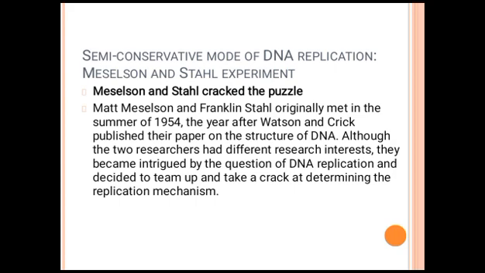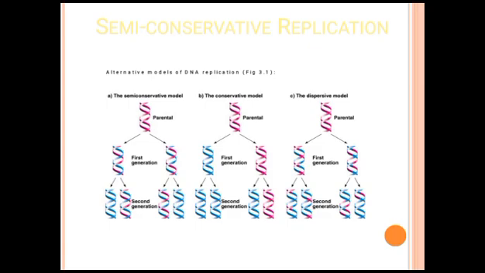Matthew Meselson and Franklin Stahl originally met in the summer of 1954, the year after Watson and Crick published their paper on the structure of DNA. Although the two researchers had different research interests, they became intrigued by the question of DNA replication and decided to team up and take a crack at determining the replication mechanism.